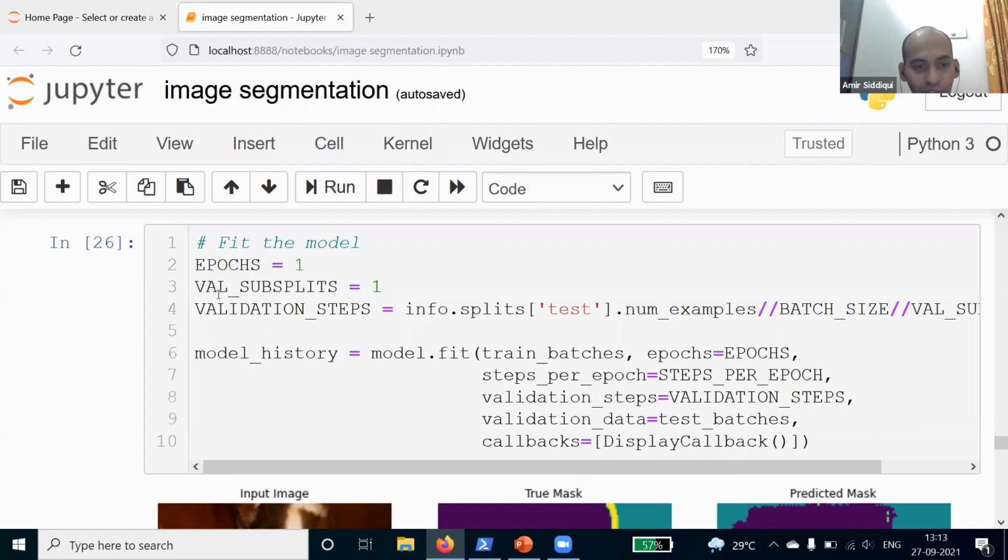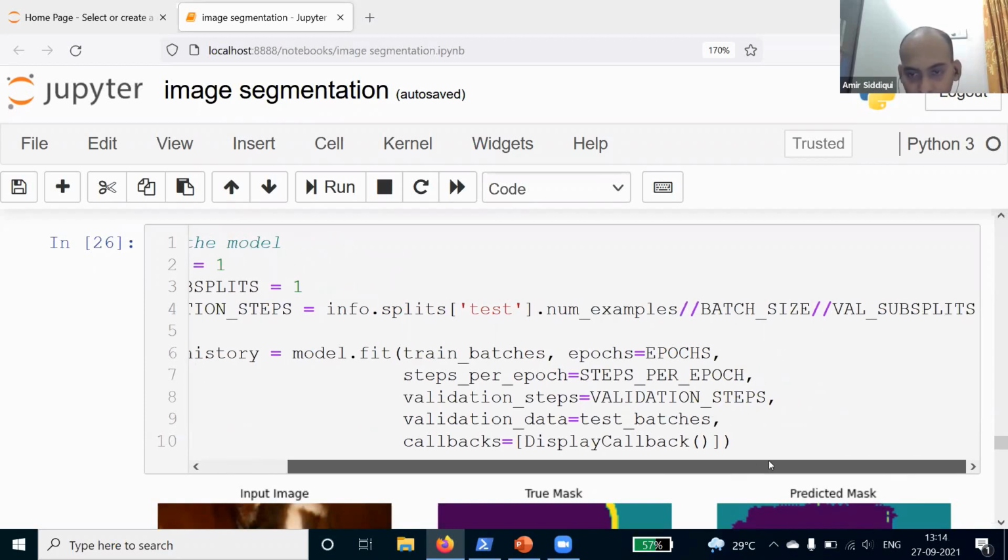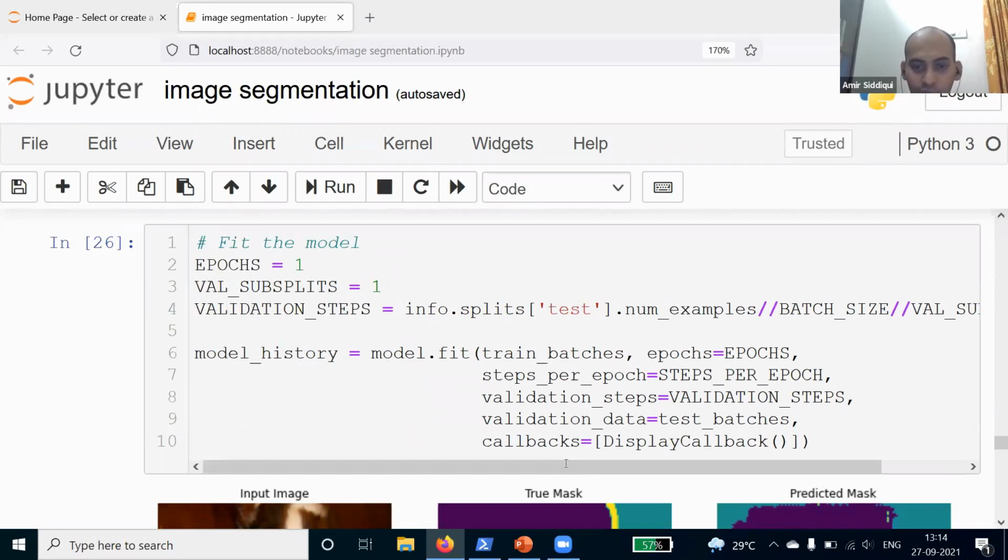And then we have this validation subsplits. You can subsplit the data set for the validation part. For example, you can subsplit it into 1 only, or you can increase it up to 5. If you make it 5, and if you make this epoch equal to 20, then you will get an accuracy of around 95%. Then here we are just defining the validation steps. So we are splitting this test data set, and we are putting those images into these validation steps.